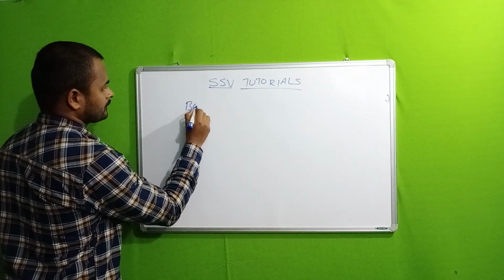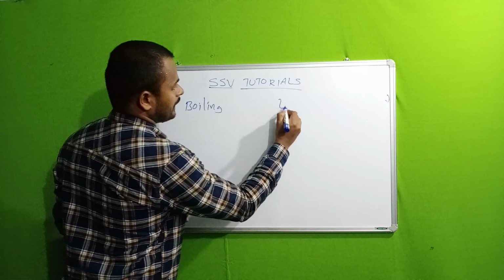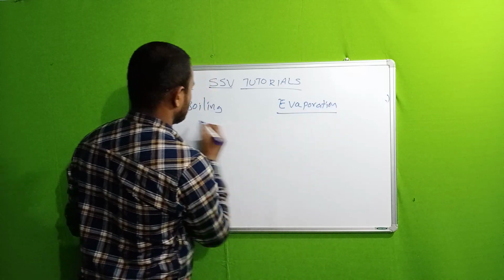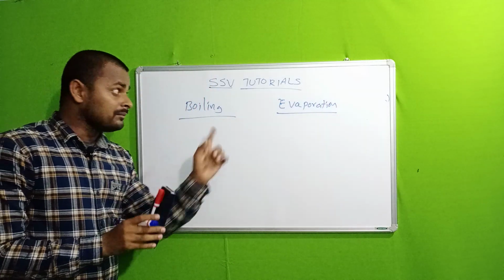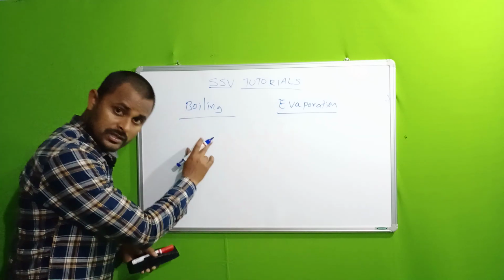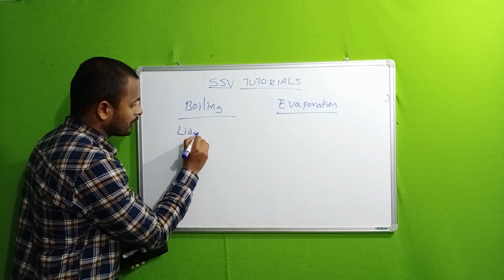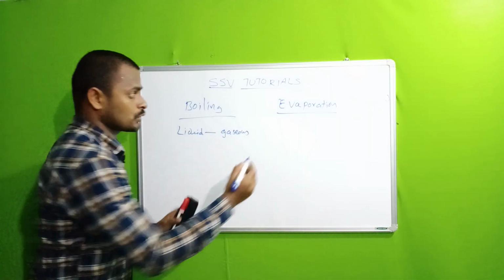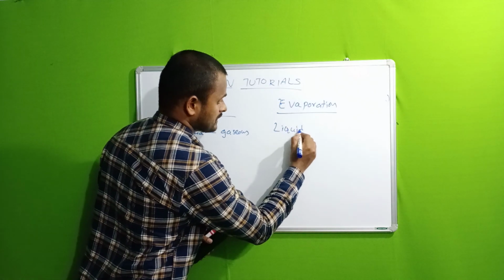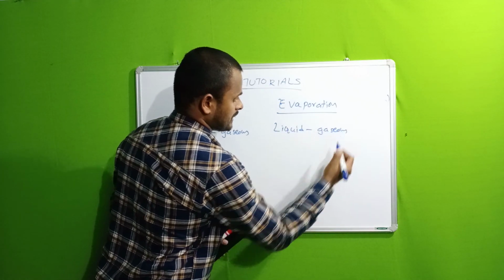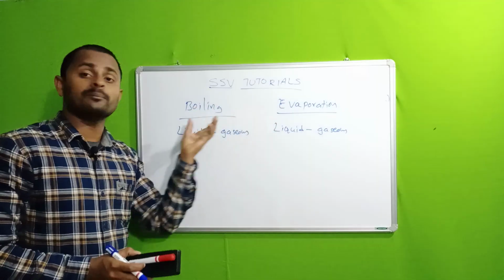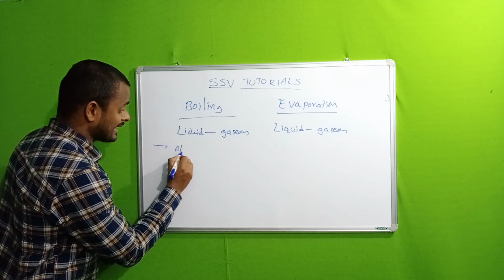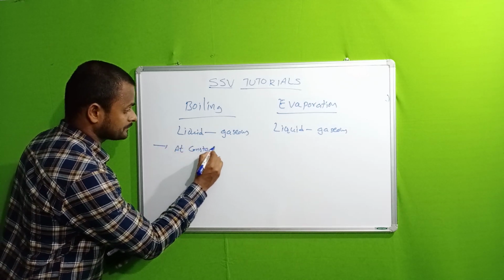So, boiling and evaporation. The similarity between these two is that in the process of boiling, the liquid molecules convert into the gaseous state. Here, in evaporation also, liquid molecules convert into the gaseous state. Only this similarity is there between boiling and evaporation. But boiling takes place at constant temperature.